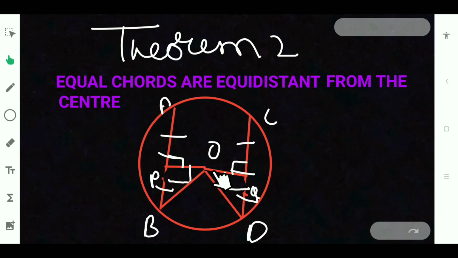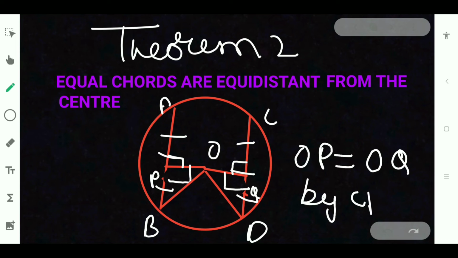What does it mean? Yes, that's right. OP is equal to OQ by CPCTC. That's what we have proved. And same way, as I have said before, there will be a converse, that is, if these two are not given equal chords and this is given equidistance from the center, you can do the same thing, that is draw the perpendiculars like this and draw the radii, that is join OB and OD.